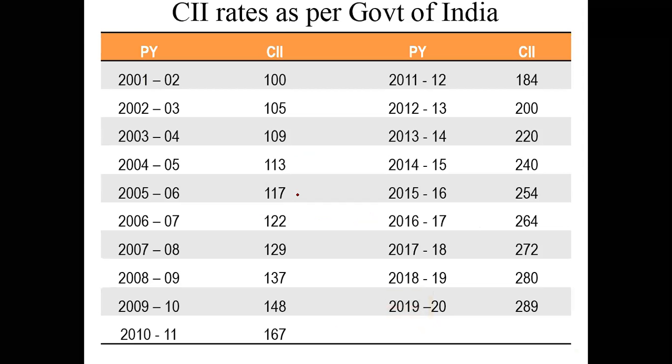Now this table will be given to you, or these values will be given to you in the exam. You need not remember all these values, but you understand all these things. If you just look at this, how inflation levels have gone up in India. See, from 2001, we started with 100 as a base rate, and then look at the way inflation has just gone up. And again, the inflation continues to go up here.